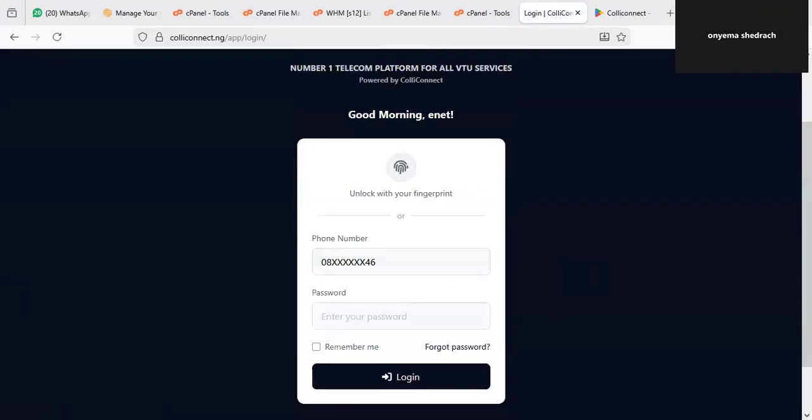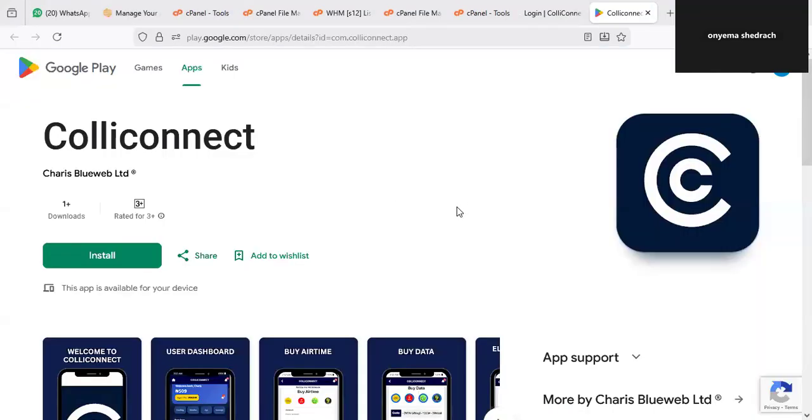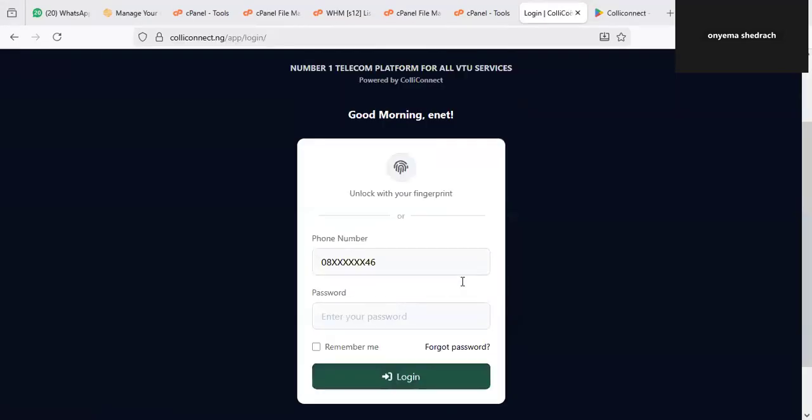One of the things that I like on Colliconnect is that you can actually use a fingerprint. That's why I say you should go download the app on Play Store, because once you have the app on your device, you can easily use your fingerprint to log in to the system. But I'm using a laptop device to do this training, so I may not be able to log in that way. So what you have to do is to put your phone number and your password here, and then the system will automatically log you in. So I'm just going to put in my registered phone number and then my password, and then click on login.